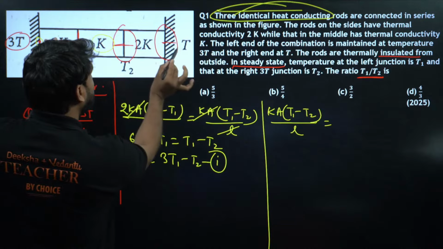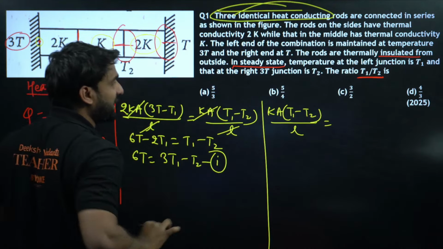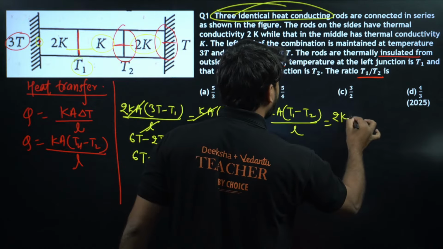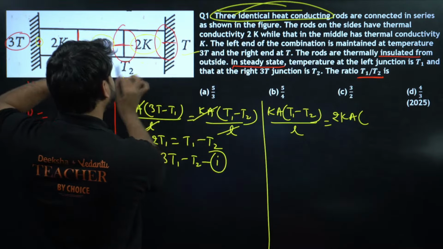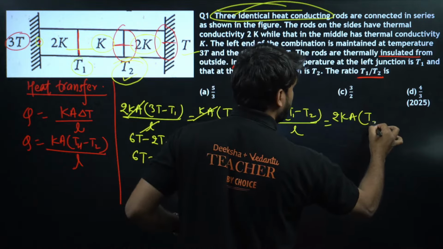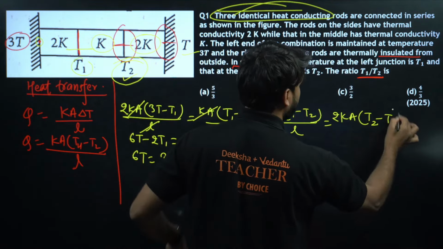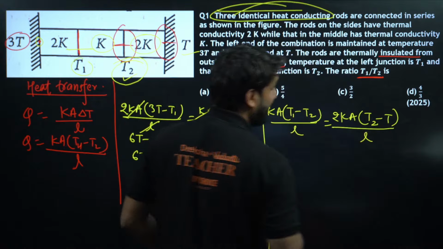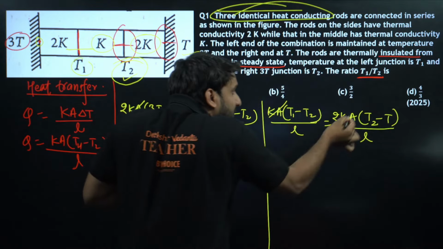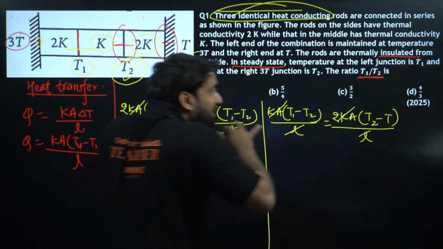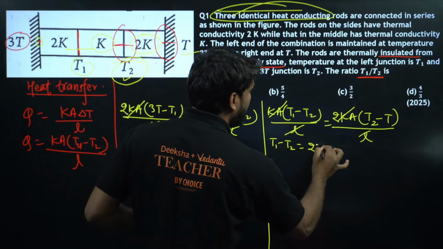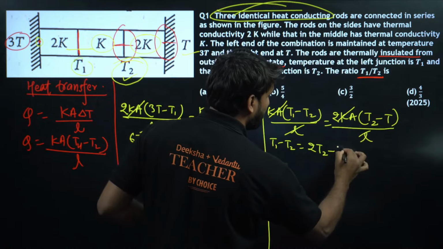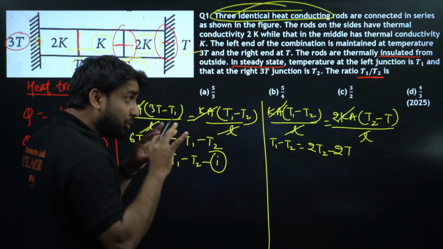Now if we talk about T2 and T, so this will be the thermal conductivity, so we can take here 2K, A will be there, and here this and this will be the higher temperature, so T2 minus T, that will be divided by L. Again KA common, L common, cancel here. So if we solve here, T1 minus T2 will be equal to 2T2 minus 2T only.